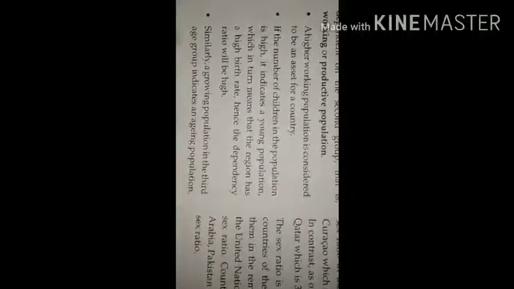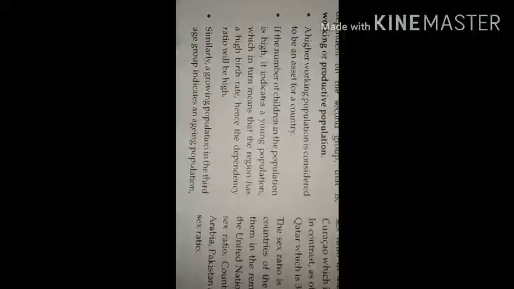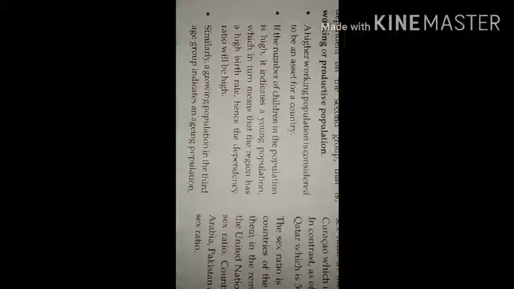Similarly, a growing population in the third age group indicates an aging population, that means more old people. Then there is also an expenditure on their health care and other facilities which has to be given to the old people.